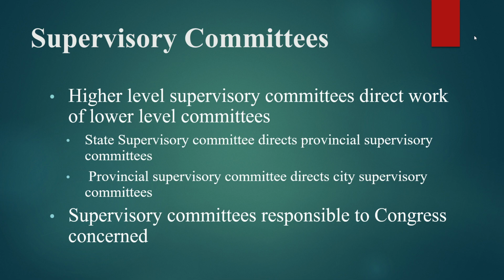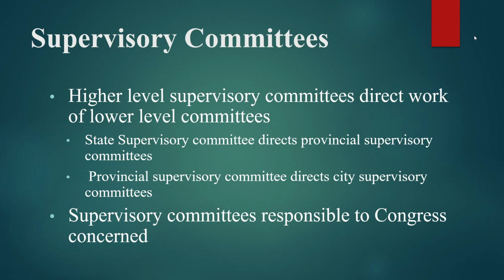Higher level supervisory committees direct work of lower level committees. For example, State Supervisory Committee directs provincial supervisory committees, and each provincial supervisory committee directs city supervisory committees which come under it, and supervisory committees are responsible to the Congress concerned. The State Supervisory Committee is responsible to the National People's Congress, while Provincial Supervisory Committee is responsible to the People's Congress of that province.